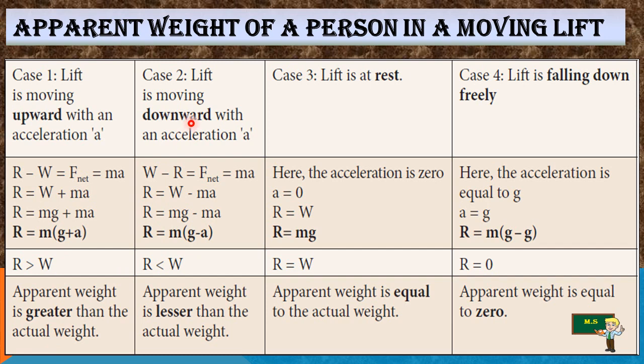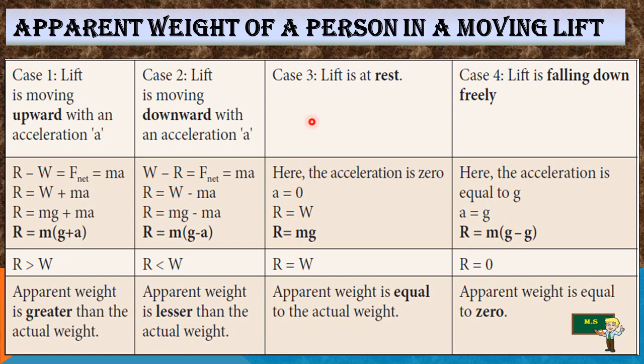And in case 2, lift is moving downward with the acceleration a. Therefore, you have to subtract: the actual weight minus the apparent weight, that is F net is equal to ma, and substituting this we get R is equal to W minus ma, the actual weight minus the mass into acceleration. The apparent weight is equal to mg minus ma, and as usual we take m as common, so m(g minus a). Here the apparent weight is less than the actual weight.